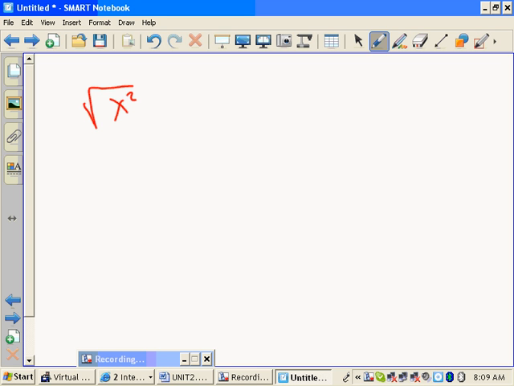Okay. So, by the way, you realize what this is? What is that? You just said it's x, right? No. This comes up a lot, especially in these kinds of problems. Plus or minus, no. I'd play with it. What if I plug in 5? 5 squared is 25. Square root of 25? 5. The x squared is in the radical. What if I plug in a negative 5? Negative 5 squared is 25. Square root of 25, or principal root of 25, there's absolute value. Okay, so we can define absolute value like we did.